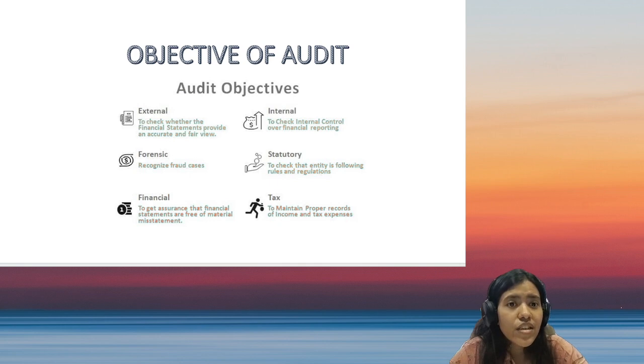Now, can the auditor misuse the words reasonable assurance, that is, miss out on areas and say that he'll provide 50% assurance or 60% assurance, let's check some areas and leave some areas? Is it possible? No, it's not possible. Reasonable assurance in certain textbooks is defined to be 99% assurance. The only shield given to the auditor is reasonable assurance because of the limitations of auditing. Otherwise, he would have been expected to provide 100% assurance.